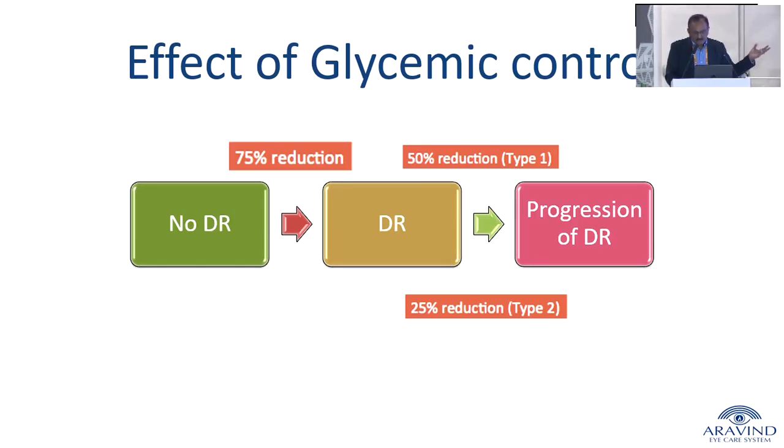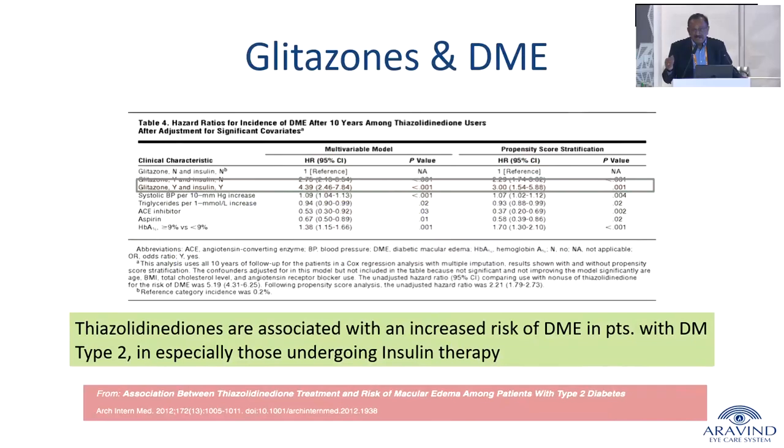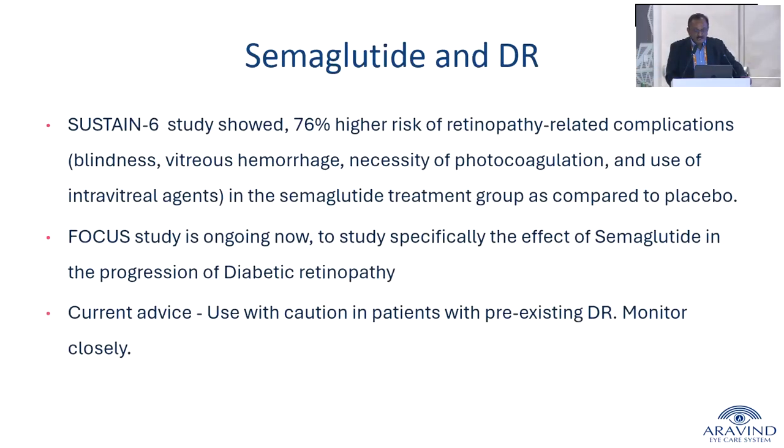We all know this data: even if there is 100% control of diabetes, there's still a 25% chance that the patient may develop some retinopathy. But the more important factor is that there will be a reduction in the progression to the advanced stages of diabetic retinopathy if they have good control. Glitazones, the anti-diabetic drugs, are associated with an increased risk of diabetic macular edema in patients with type 2 diabetes, especially in those undergoing insulin therapy.